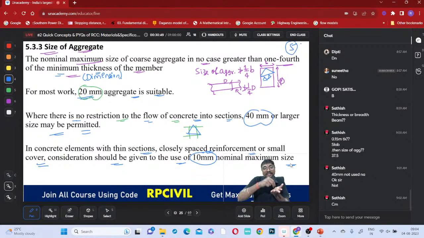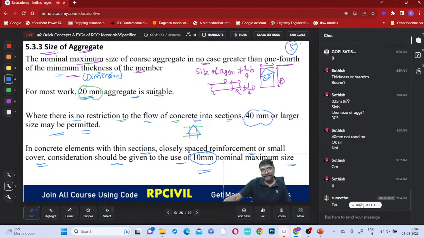20 millimeter aggregates also will not flow through this reinforcement cage. Then you have to go with which one? This 10 millimeter nominal size. Is that clear, everyone? When to use 20 millimeter, when to use 10, when to use 40, and when to use 1/4 of this size. Clear, everyone?